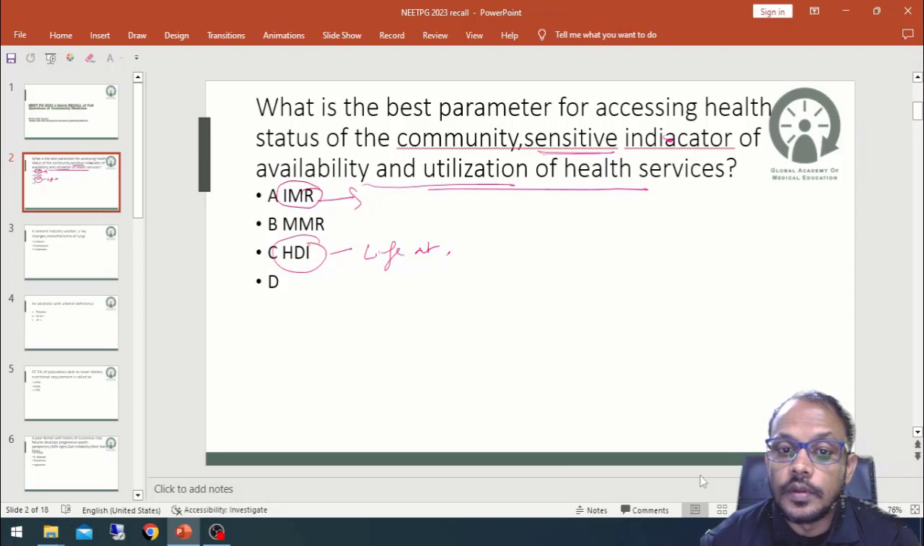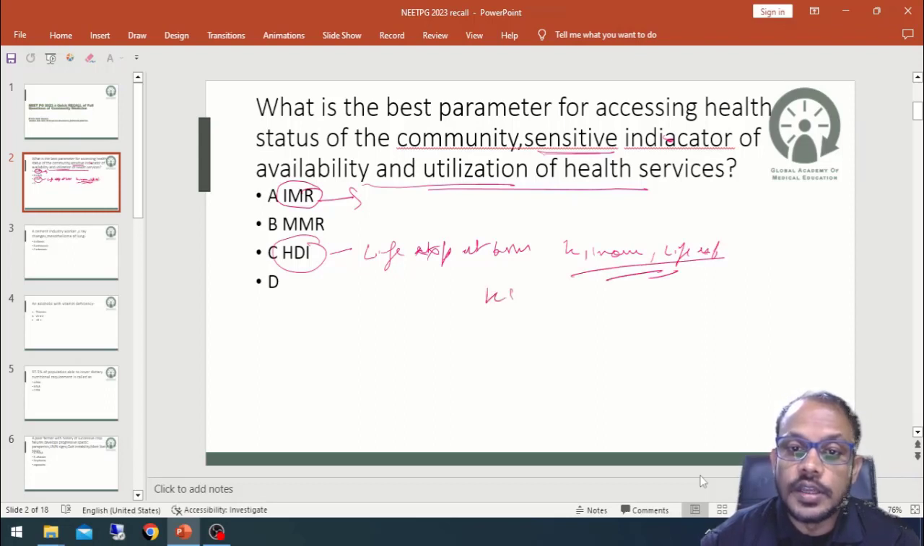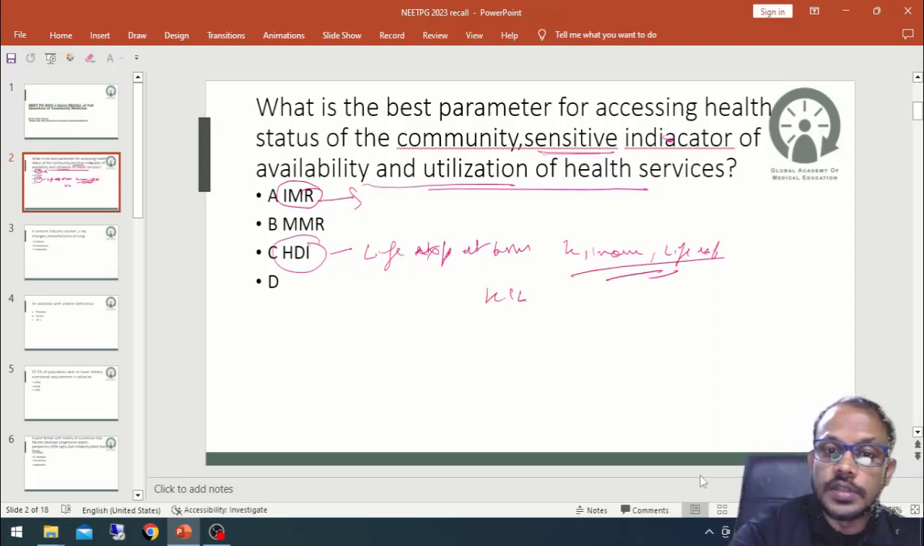Okay. Knowledge, life expectancy at birth and income. Okay. These three parameters are in the HDI. Okay. So, infant mortality rate is the best answer here.